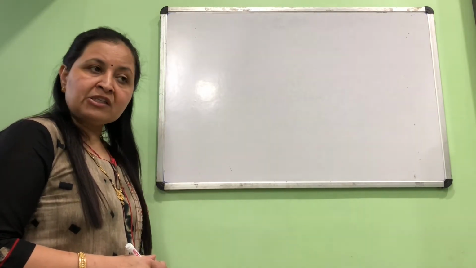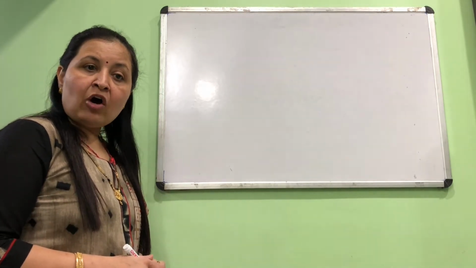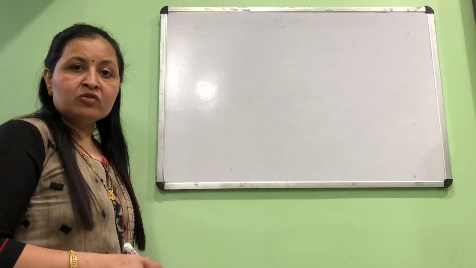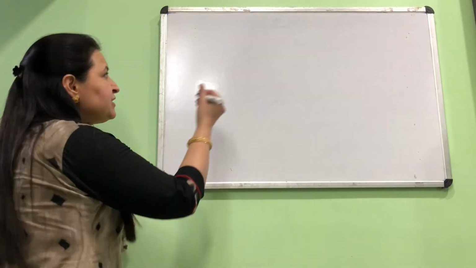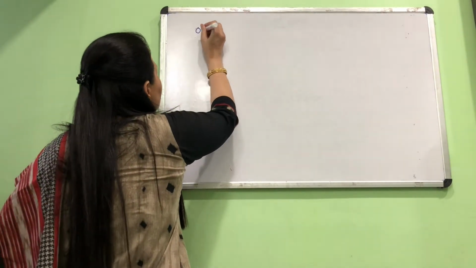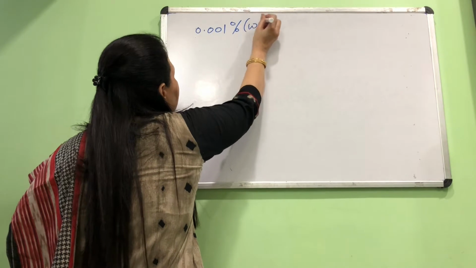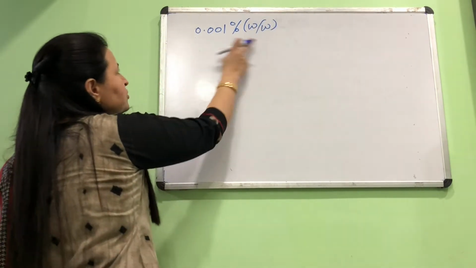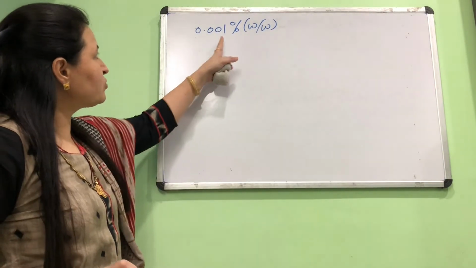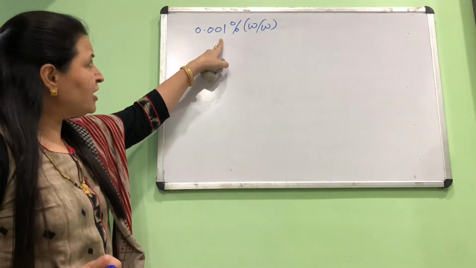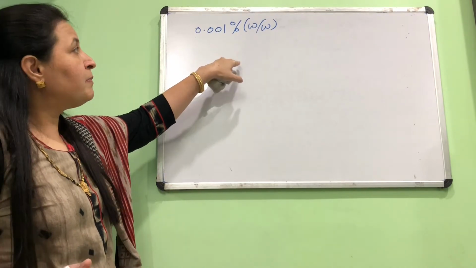So for such solutions, mostly pollutants in air, pollutants in water, or some low concentration solutes, we are using this kind of concentration concept. For example, if we say a solution is 0.001% W by W, then this seems to be quite an absurd way of expressing concentration because this value is quite less. So such kinds of concentrations can better be expressed if they are converted into parts per million.